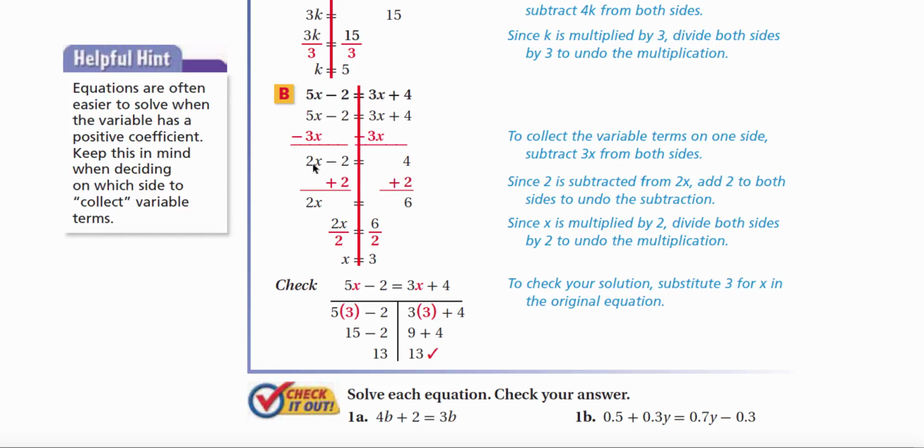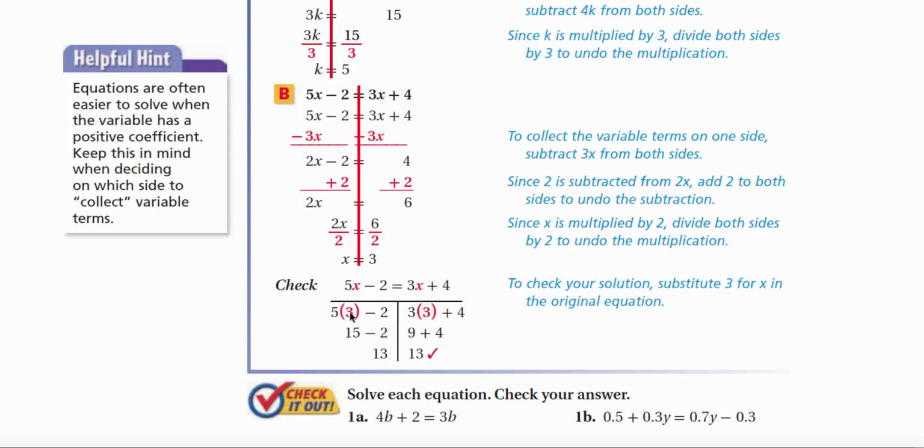And now again, we choose the inverse of subtracting 2. 2 is a like term with 4. But to move it to the other side, we have to choose its inverse. So we add 2 to both sides of the equation. So minus 2 plus 2 cancels out to 0, leaving me with just 2x. 4 plus 2 is 6. The operation between the 2 and the x is multiplication. So I divide both sides by 2. 6 divided by 2, and I get 3.